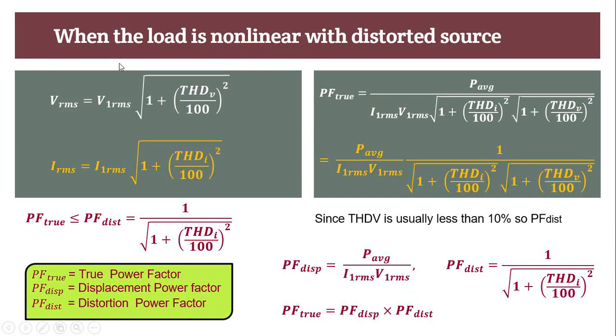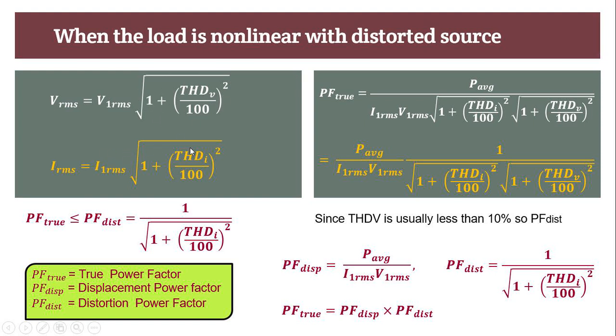Now, when the load is non-linear with distorted source, your RMS value is represented in terms of THD. Now we all see all the terms are in terms of harmonics, total harmonic distortion. So your RMS voltage is represented by this equation.